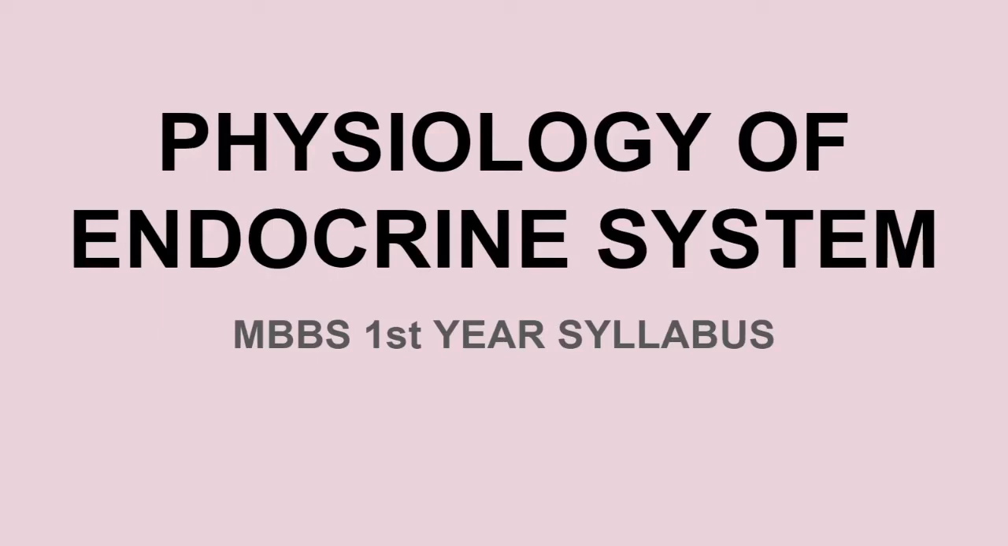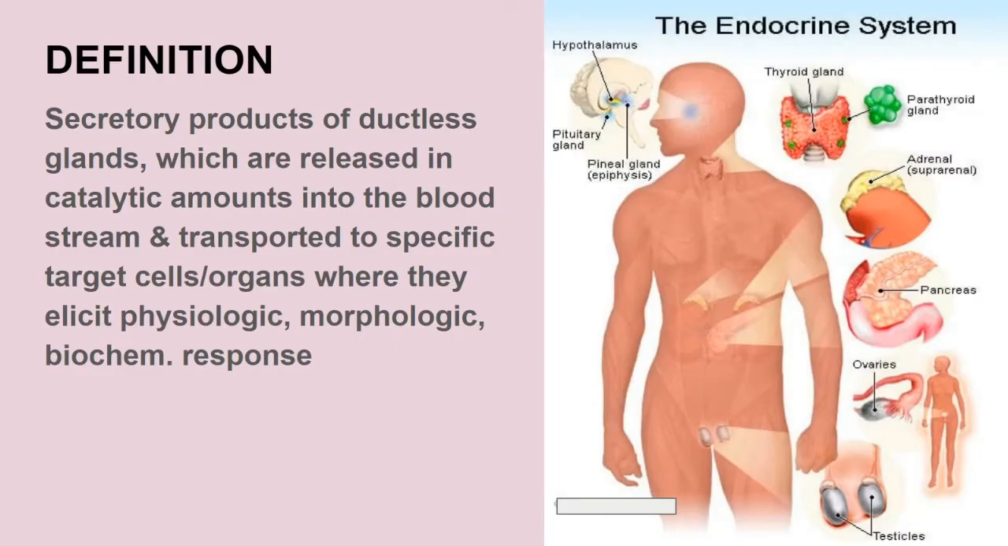Hello everyone. Today in the physiology of the endocrine system, we discuss the general principles and the mechanism of the endocrine hormones. First of all, what are the endocrine hormones? They are the secretory products of the ductless glands, which are released in catalytic amounts in the human body into the bloodstream and transported to specific target cell organs, where they elicit physiological, morphological, and biochemical responses.